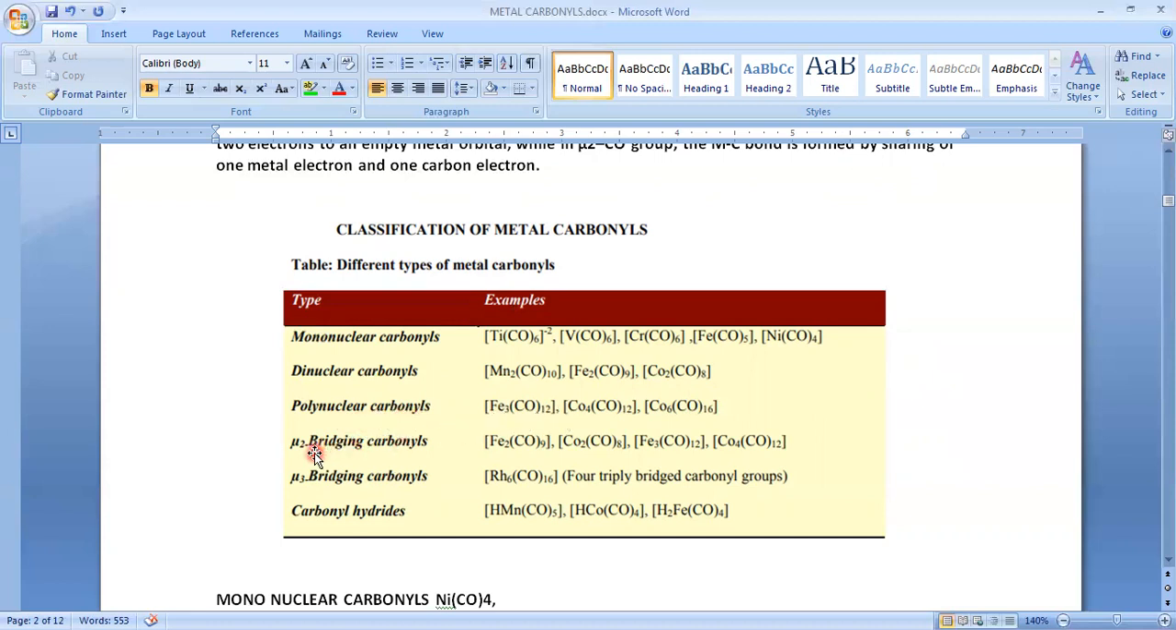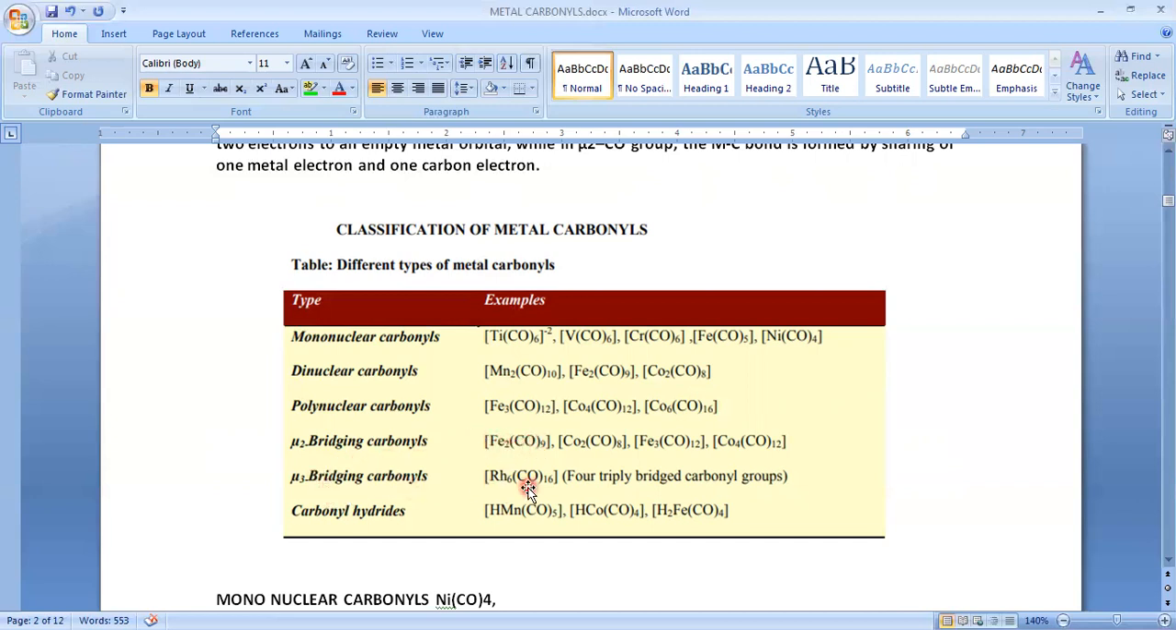Another category is bridged carbonyls. Here, bridged, say mu2. Mu2 means the carbonyl group will bind to two metal atoms. We have one more example, that is Fe2(CO)9, which is in our syllabus. In that we will look at the structure, how the carbonyl group can form bridging, and how a metal-metal bond can also be observed in this compound.